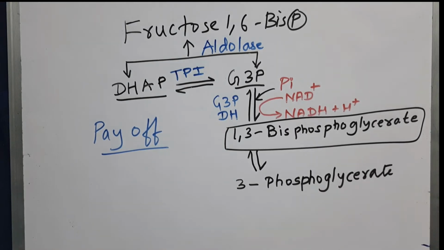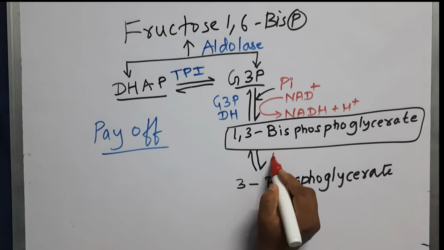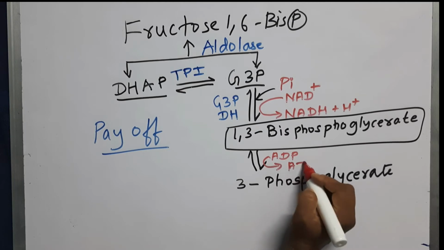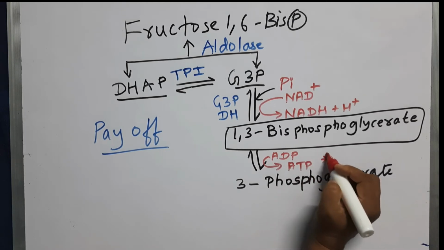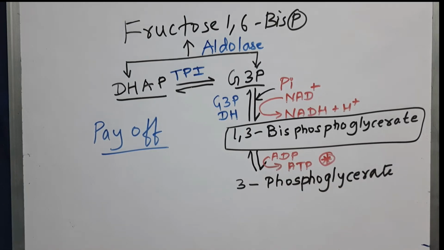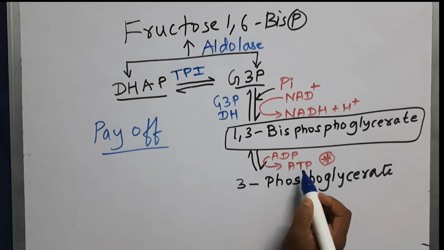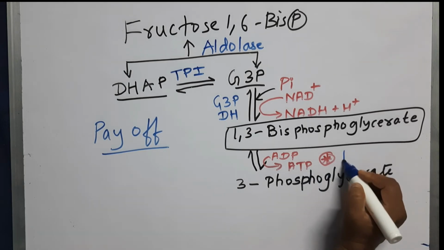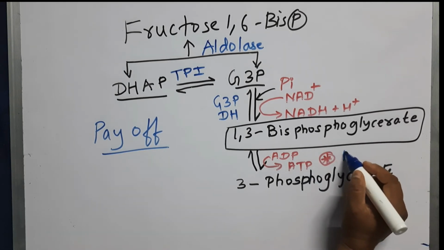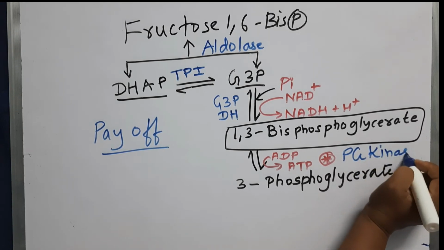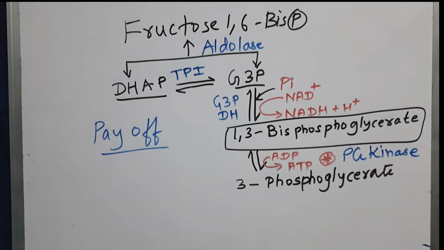So here again, because we are converting ADP to ATP, ADP will be phosphorylated and it is forming ATP. So this step is very important. Why? Because here we can see ATP is formed. So whenever ATP is formed, whenever the phosphorylation is happening, like here ADP is phosphorylated to ATP, the enzyme must be a kinase. So here the name of the enzyme is bisphosphoglycerate kinase, or phosphoglycerate kinase also you can say.